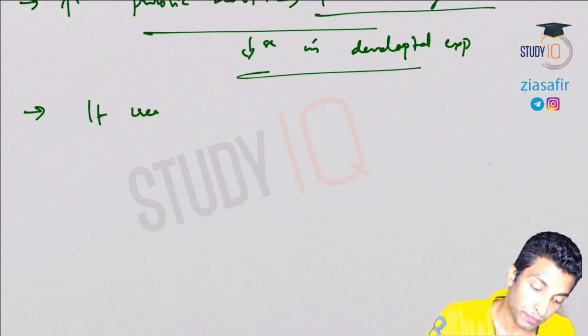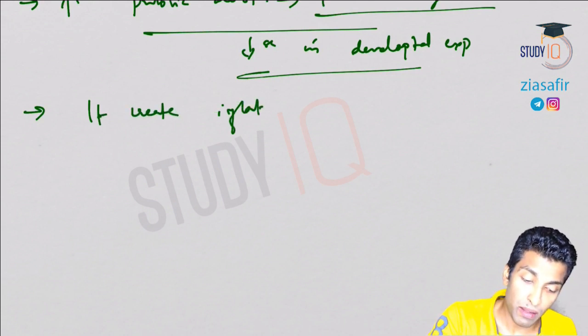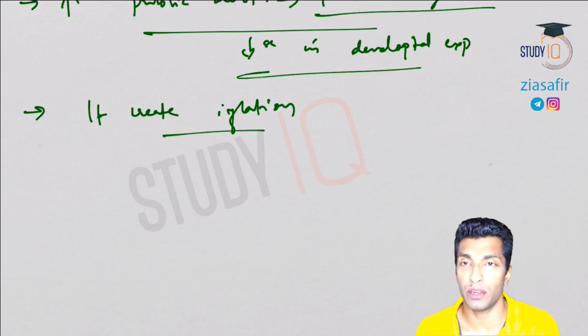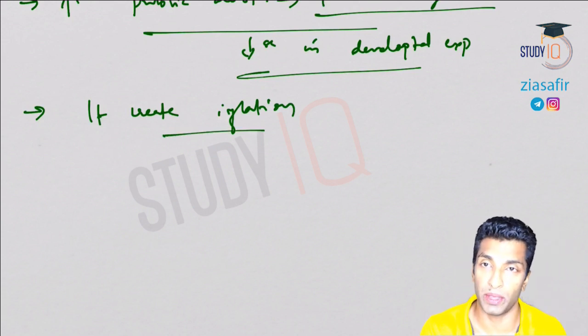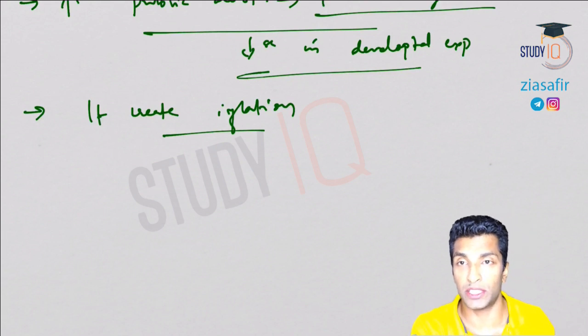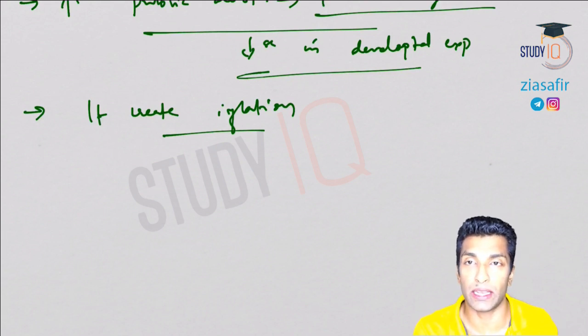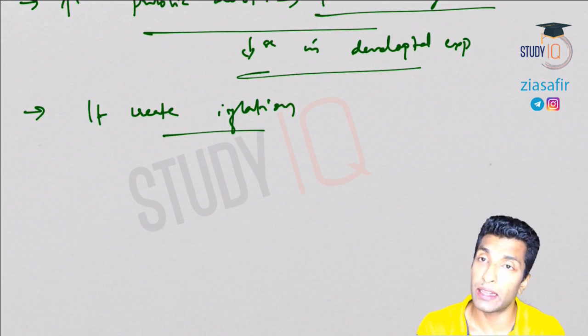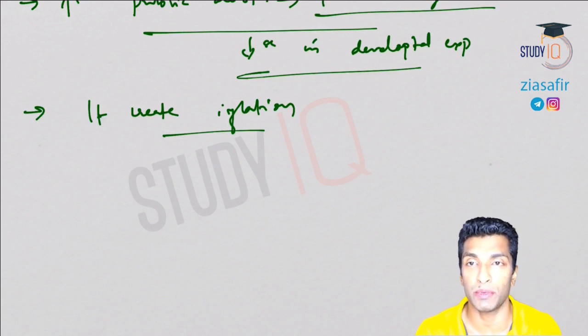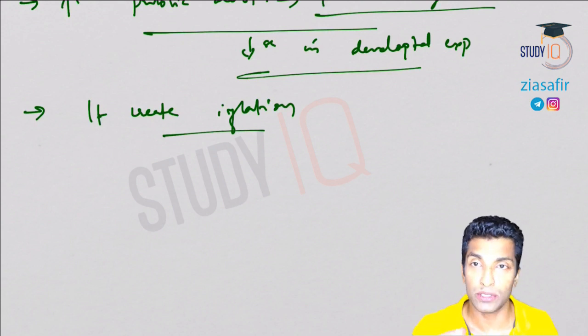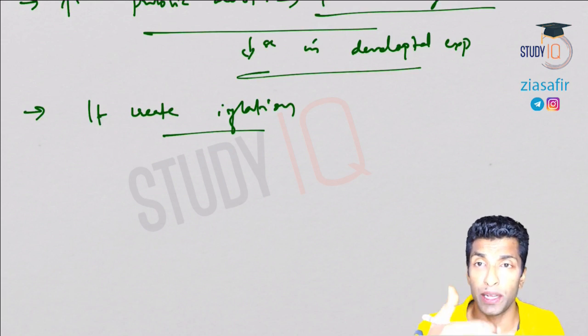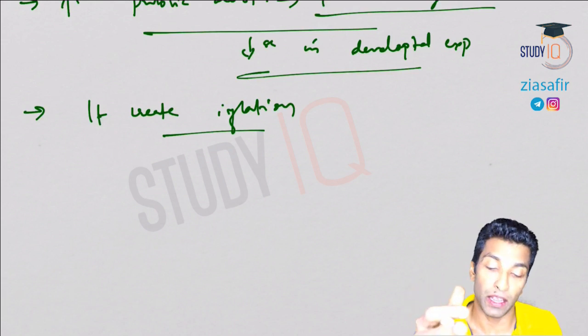It creates inflation. Why? Because if you are pumping this borrowed fund into the economy, what happens? Just before, I showed you the example with that graph itself. Here aggregate demand will increase, because of high money supply. Because of money supply, purchasing power will increase, so automatically demand will increase, so automatically price will increase, because supply is short. Demand is increasing, but supply is not increasing as per demand. So that leads to inflation.